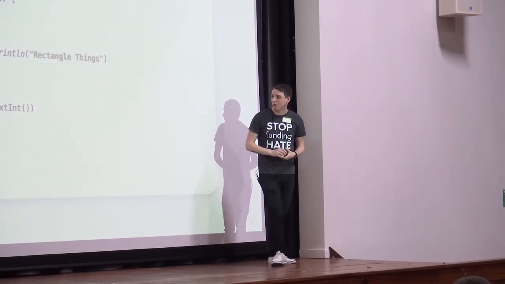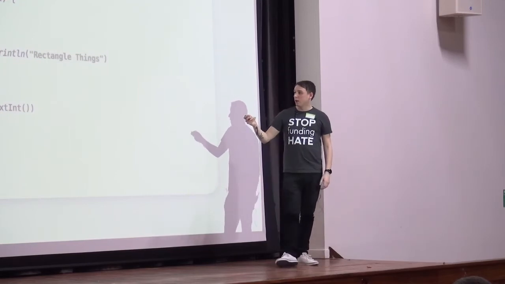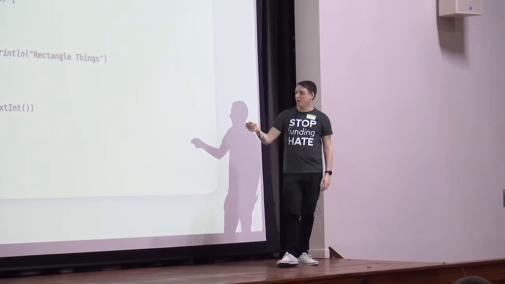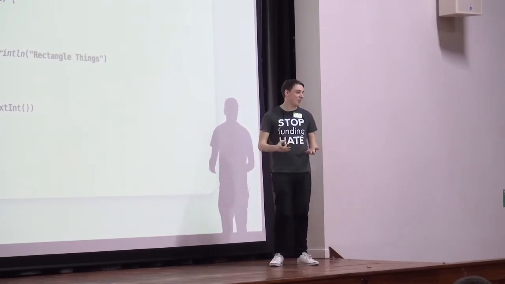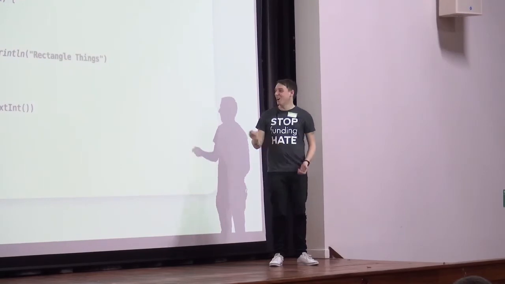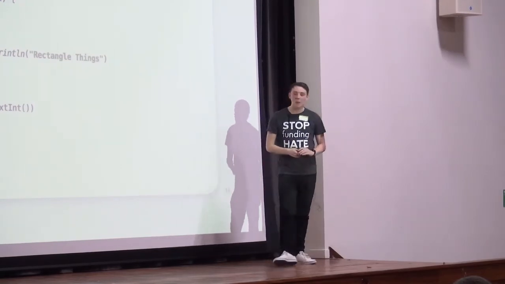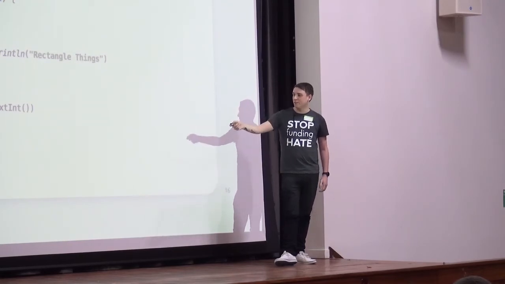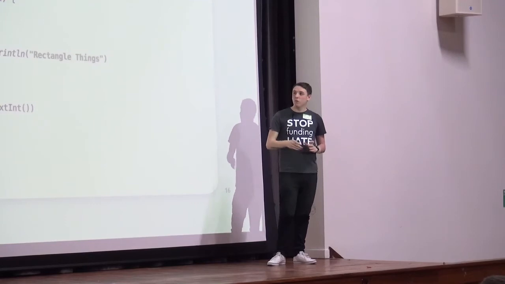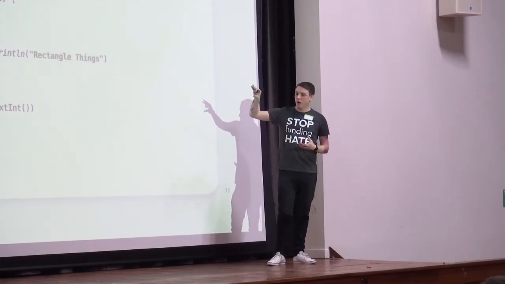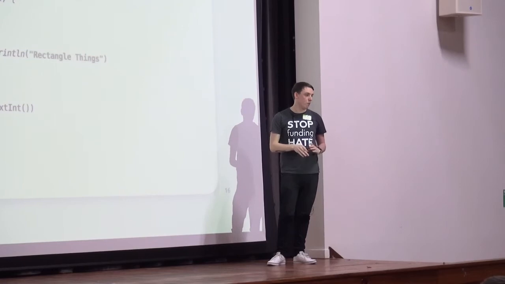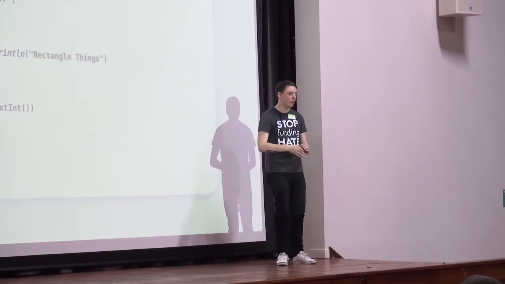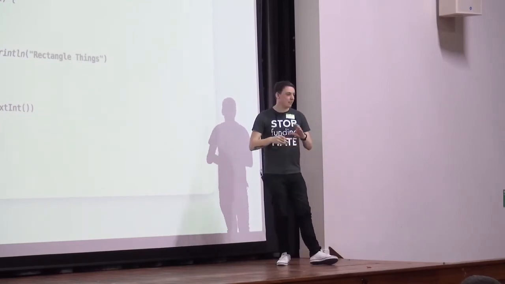Okay? And what we've got now is our rectangle class, we've got our square property, and then we have some rectangle-based operation. I really couldn't think of a good thing that a rectangle would do here, so I print out rectangle things to the console. So we've got a function inside our class. We've also got a function that lives outside of our class. Now, this code, as is, if I put that into an editor, it would compile and run. But this function here just exists on its own. And that's called a top-level function. It doesn't exist in a class of any kind.